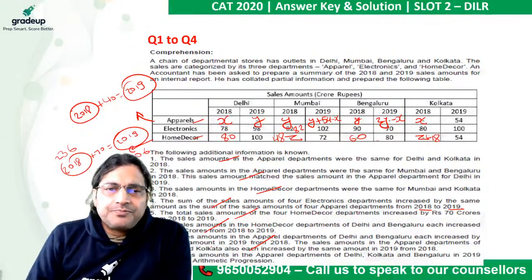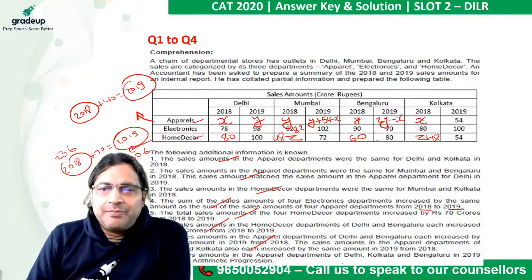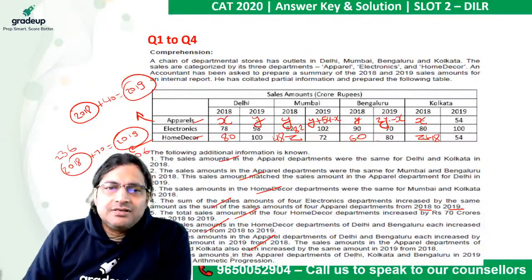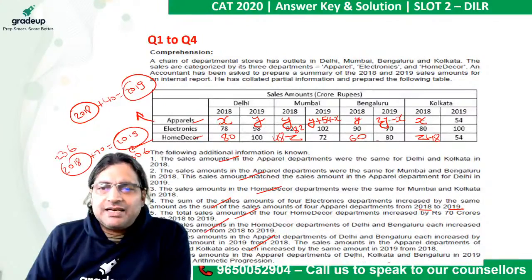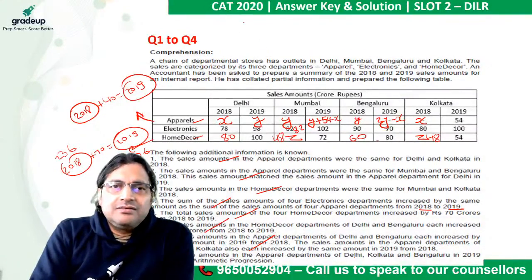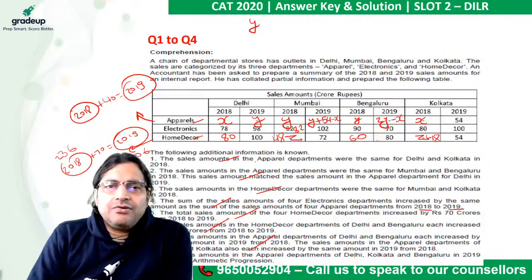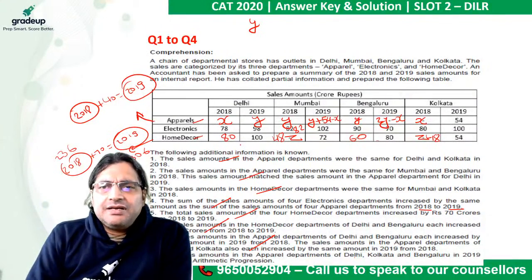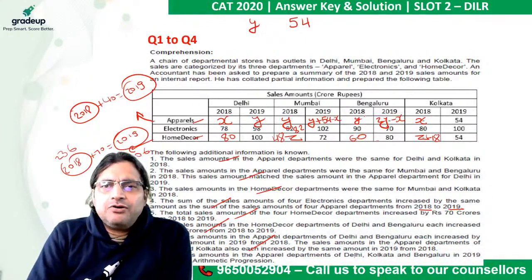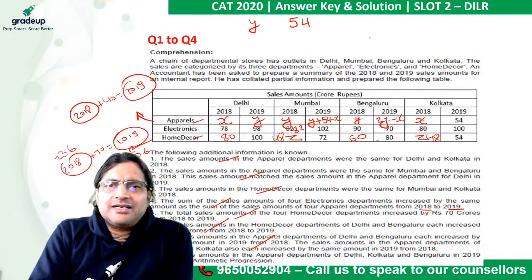Mind you, the sales amounts in the apparel departments of Delhi, Kolkata and Bengaluru in 2019 followed an arithmetic progression, an AP. So Delhi was y, and mind you, we are talking about 2019. What was it for Kolkata? 54. And what was it for Bengaluru? For Bengaluru, it was 2y minus x.